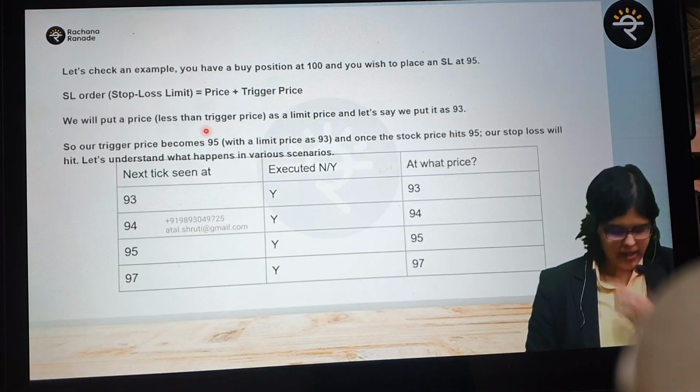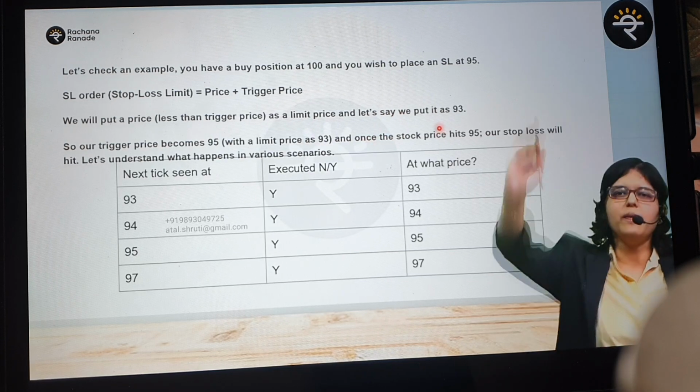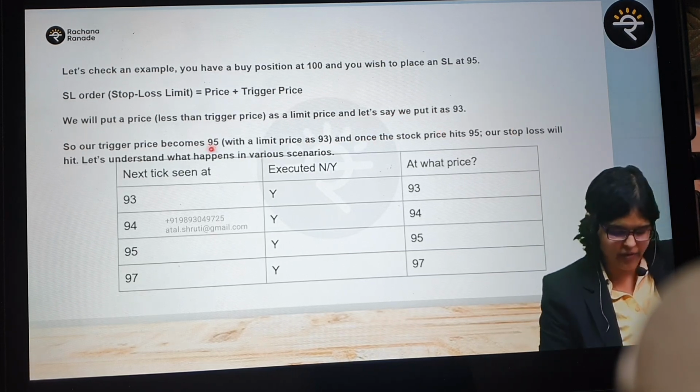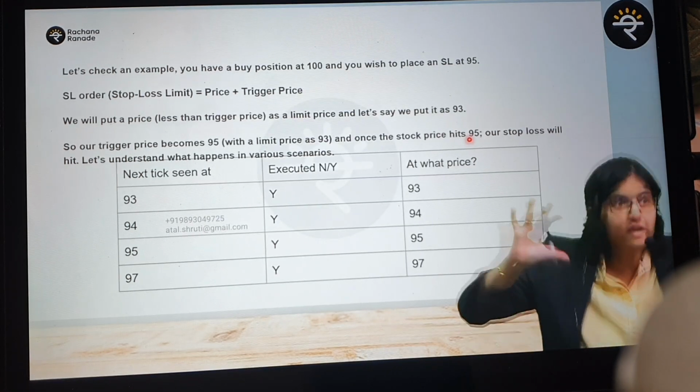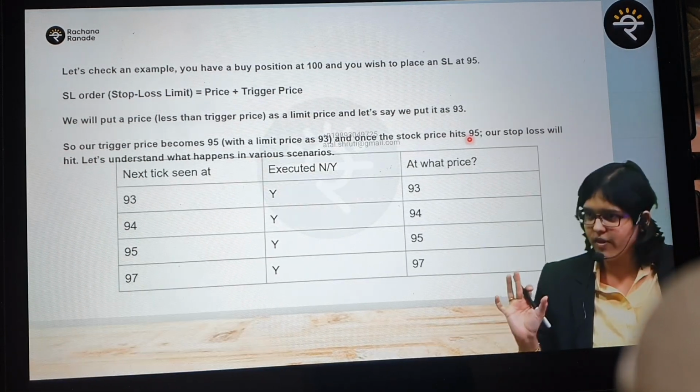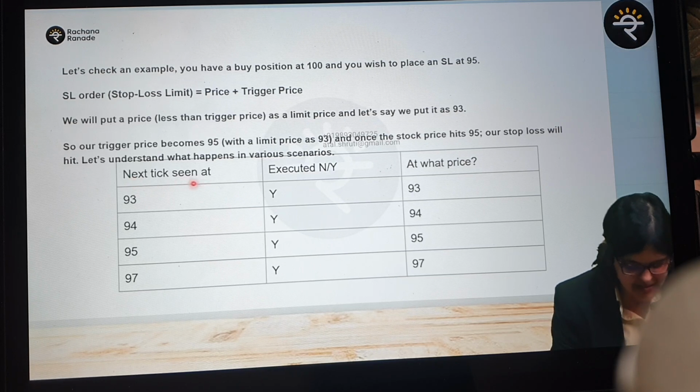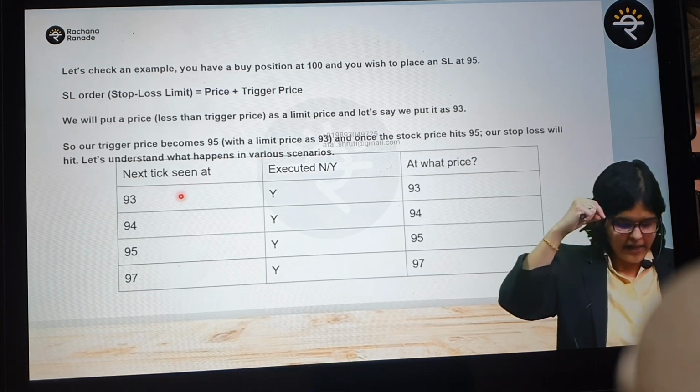Okay, clear? Now what has happened? Has it gotten triggered? From 100, 99, 98, it has come down to 95. Once the stock price hits 95, has it gotten triggered? Yes. So is it an active order now? Active or dormant? Active. It has hit 95. Now let us take multiple scenarios. What is the next tick seen at? Next tick means the next price that we see. From 95 it has fallen down to 93.